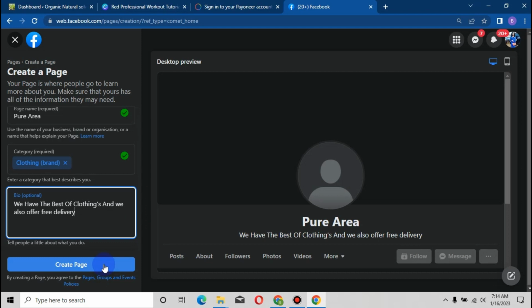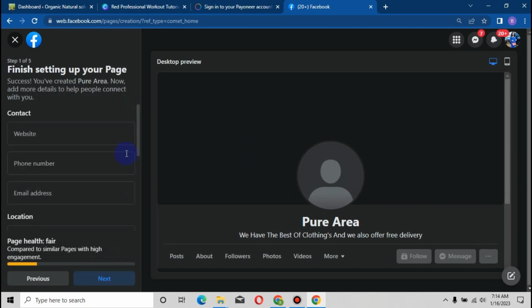So you click on create page. The first thing is your website. Do you have a website? Possibly you have to put a website. If you don't have a website, you can leave it blank. It's not compulsory, but as a professional, it is of necessity that you have a website. So remember, this is just for tutorial purposes. Whatever I'm using here is not as it is, but I'm giving you a complete, very professional pattern on how to create a Facebook page.